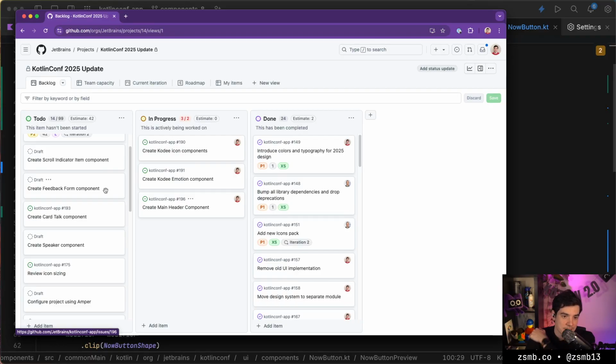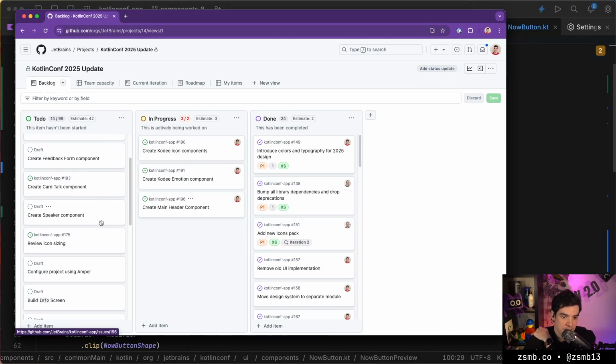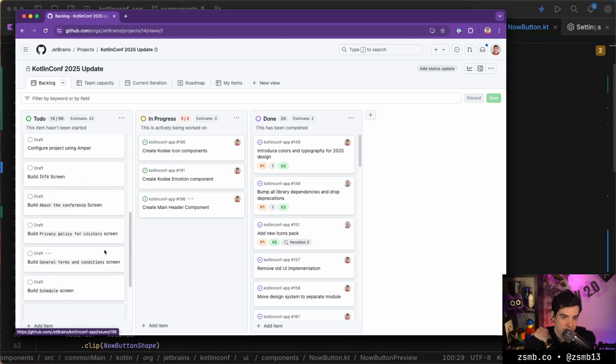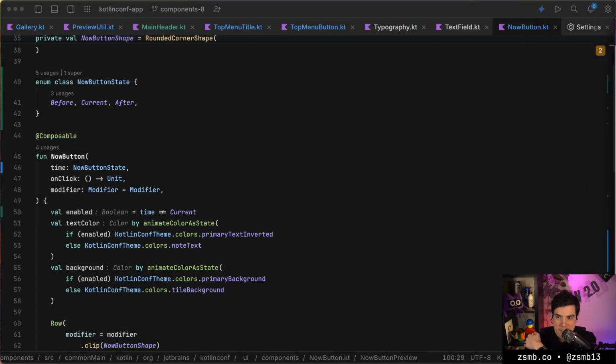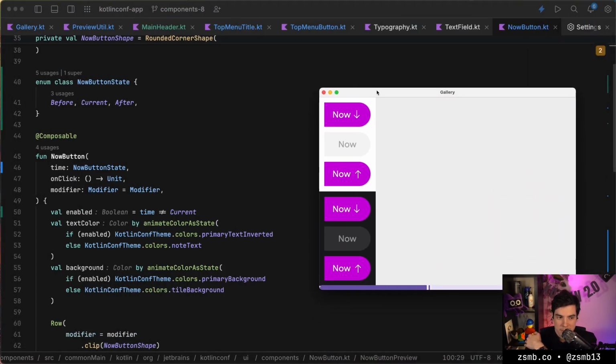Feedback form suddenly seems like a challenge. I don't know if you want to do that today. Card talk we're definitely not doing. And then it's like start building screens. So we're quite close to having all of the components. We just need to polish them a little bit.